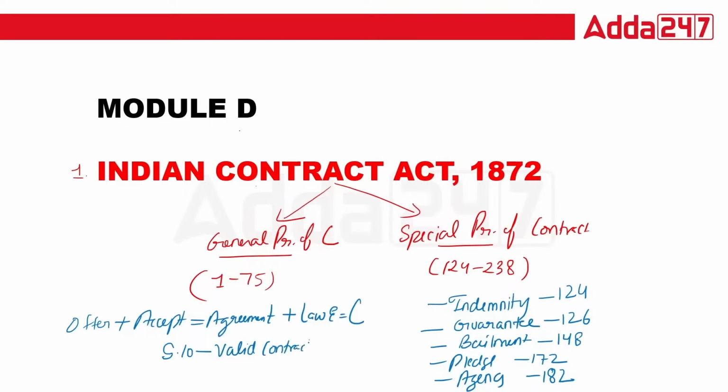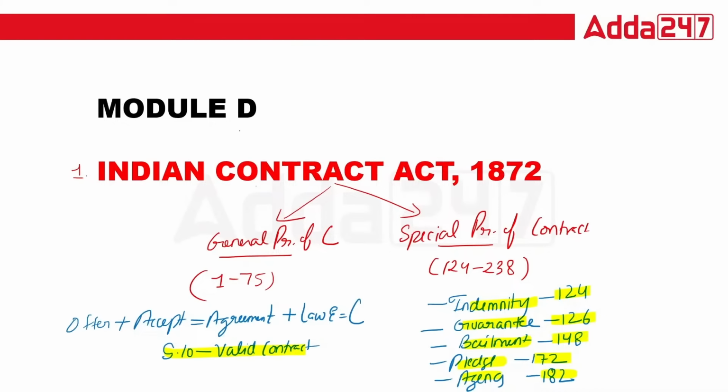I think these sections are sufficient in the Indian Contract Act: indemnity 124, guarantee 126, bailment 148, pledge 172, agency 182. That is sufficient, and that is also very much important.